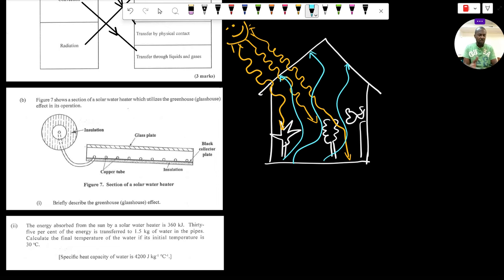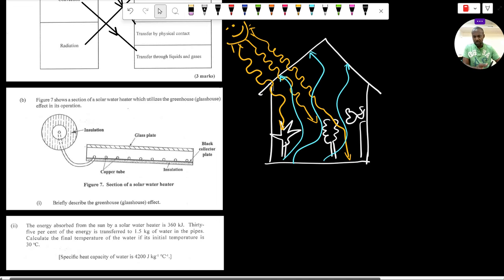So that radiation basically becomes trapped within the greenhouse, and it contributes to an overall high average temperature of the greenhouse, right? So basically, this trapped radiation, which cannot escape due to its longer wavelength, contributes to the constantly high or warm temperature of the greenhouse. And that basically summarizes how the greenhouse effect takes place, right?